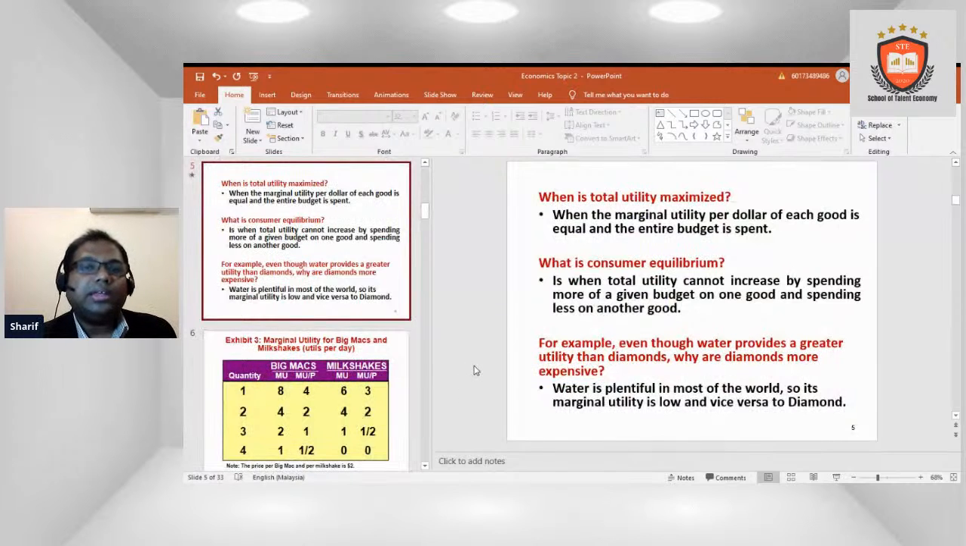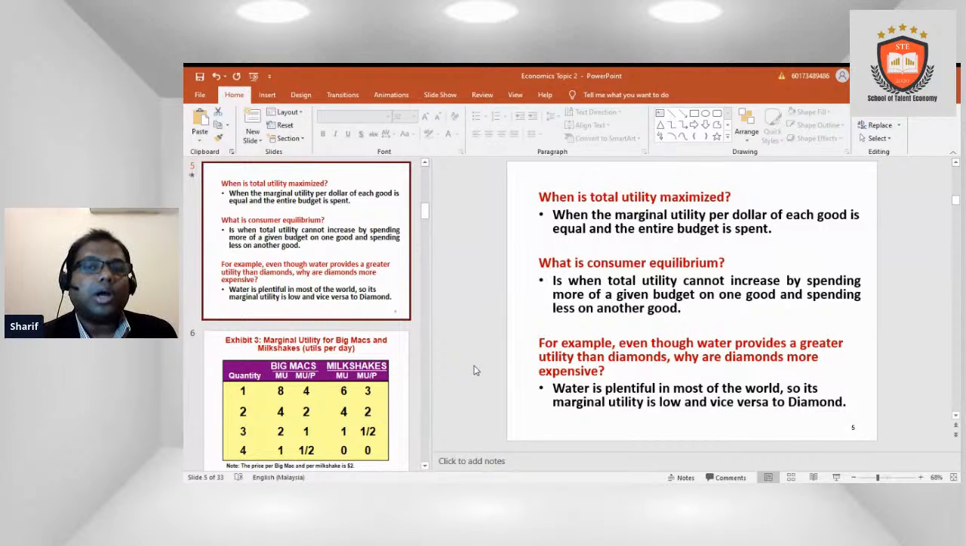So when is total utility maximized? When the marginal utility per dollar of each good is equal and the entire budget is spent, at that time we call the total utility maximized. What is consumer equilibrium? When total utility cannot increase by spending more of a given budget on one good and less on another good, at that time we say it's an equilibrium point.